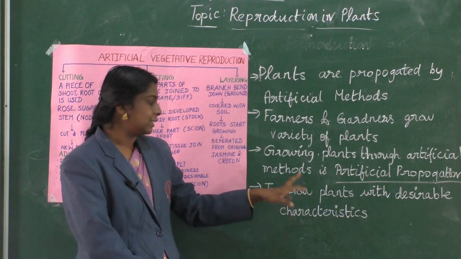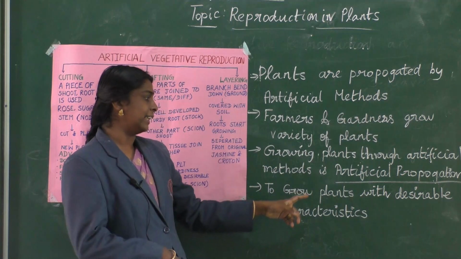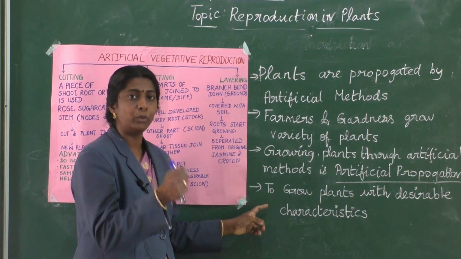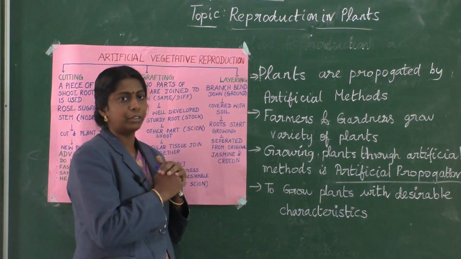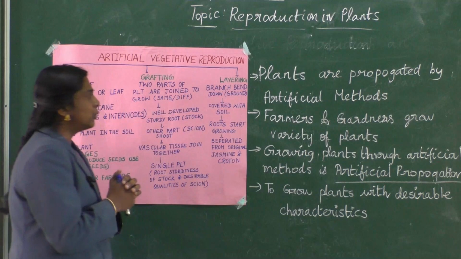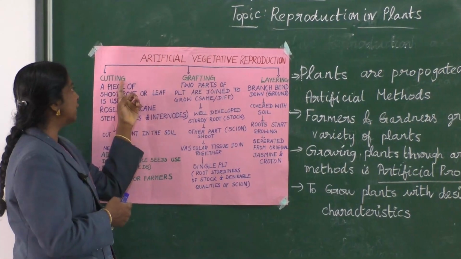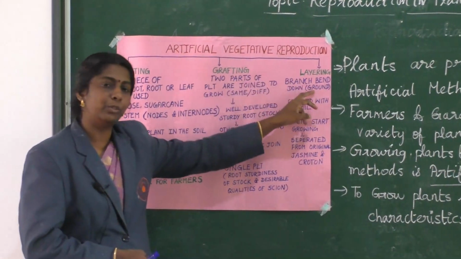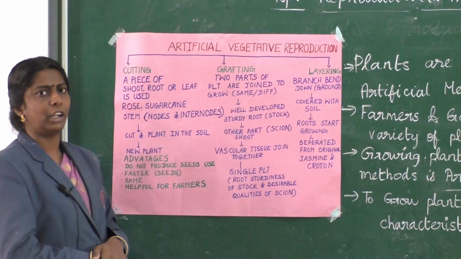Then to grow plants, so why are we using this technique? Particularly we are using this to grow plants with desirable characters. If you want to grow the plant, you use these techniques, which come under artificial reproduction. So what are the different methods? First one is cutting, second grafting, third one is layering. Okay, so we are going to see each and everything in detail now.